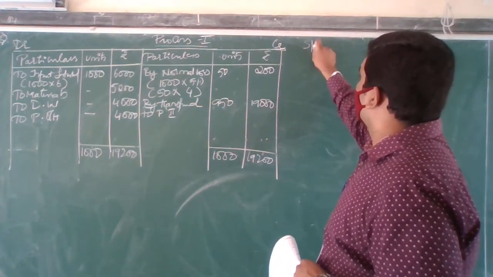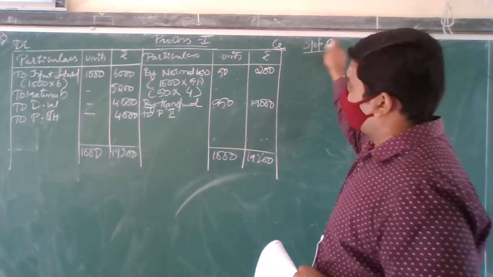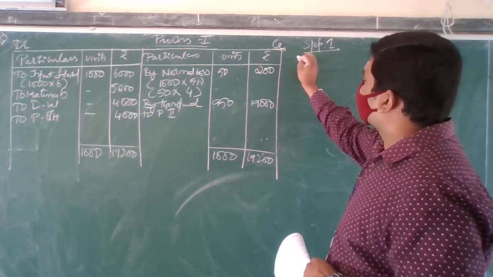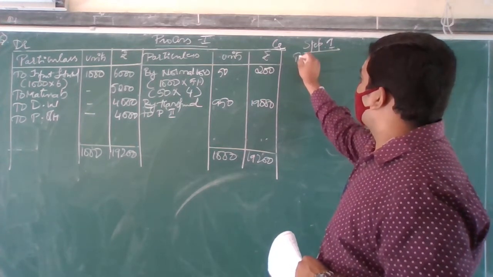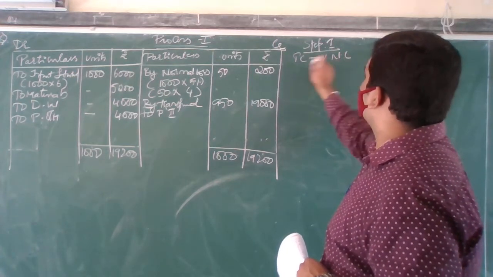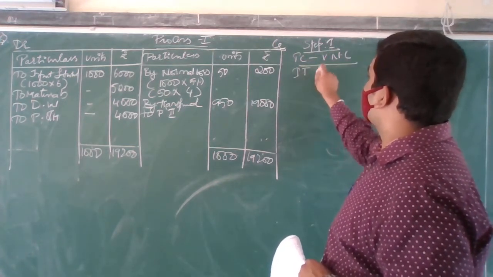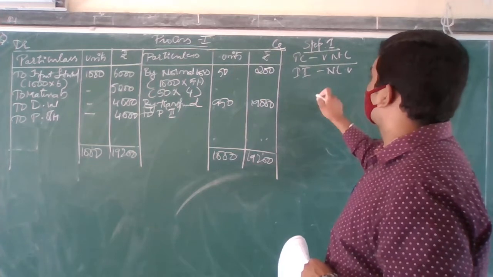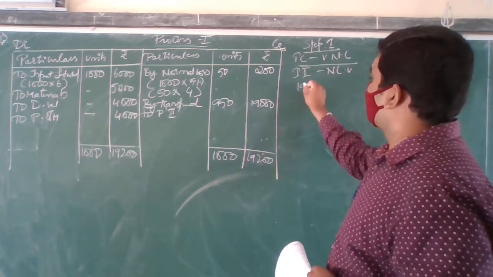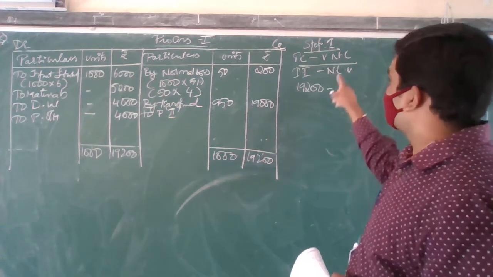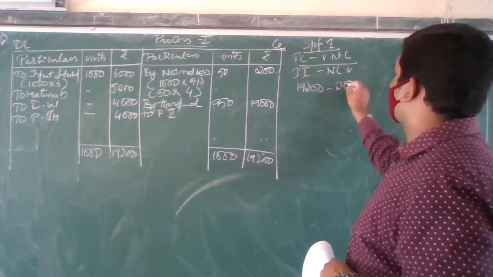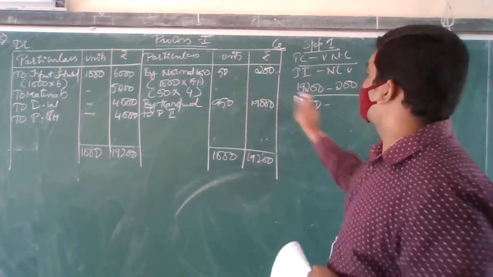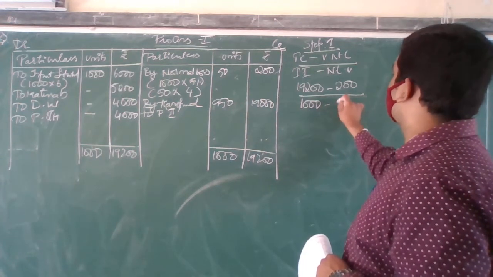Step 1. Even if there is no loss or profit, the step you must do is to find the cost per unit. So the formula is total cost minus value of normal loss, divided by input introduced minus normal loss in units. Okay, so what is the total cost? 19,200 minus what is the value of normal loss? 200. Then what is input introduced? 1000. Then what is normal loss in units? That is 50.